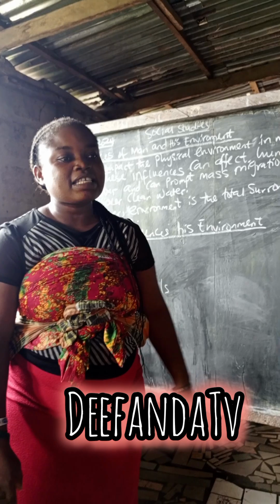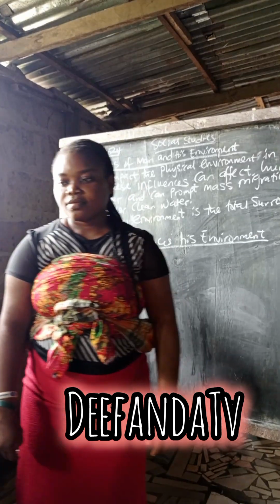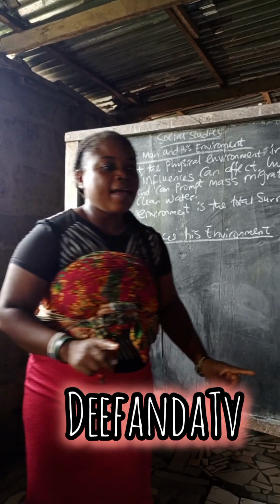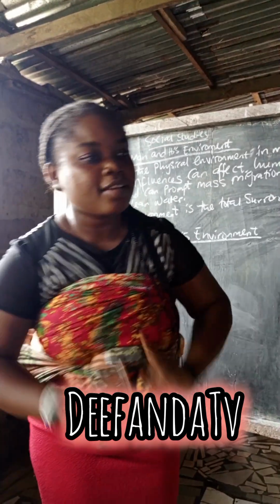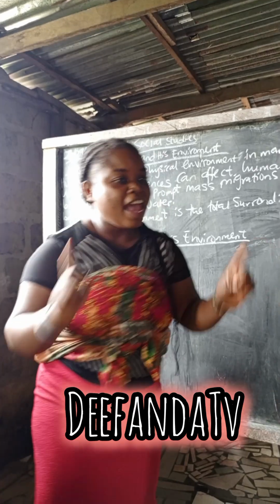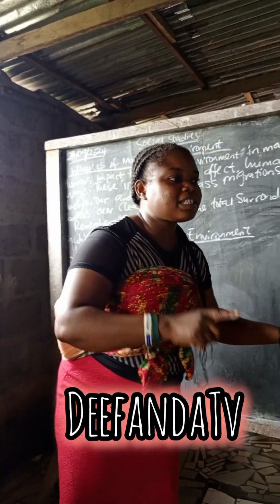Now close your eyes and say it. Environment is the total surrounding in which we live.